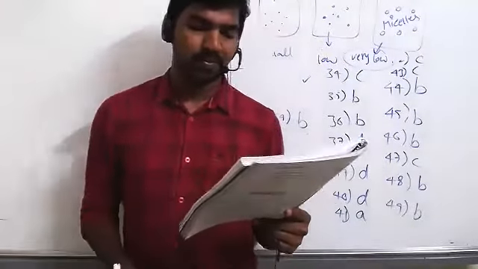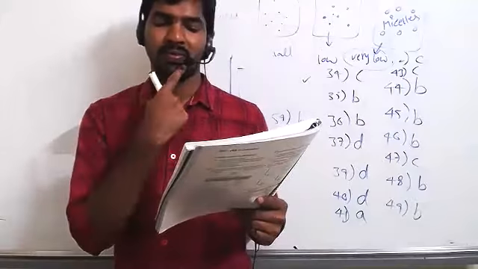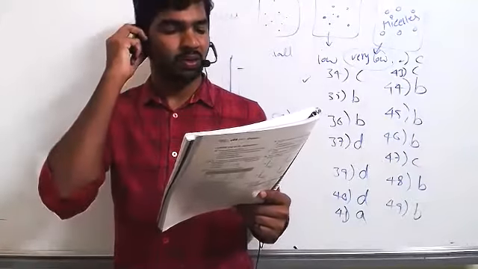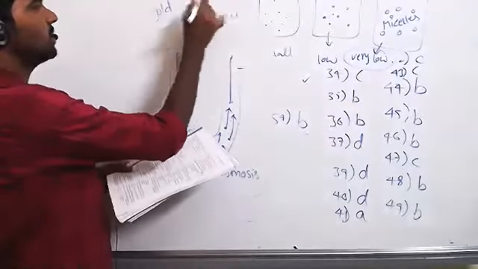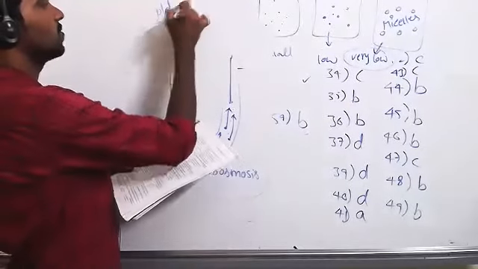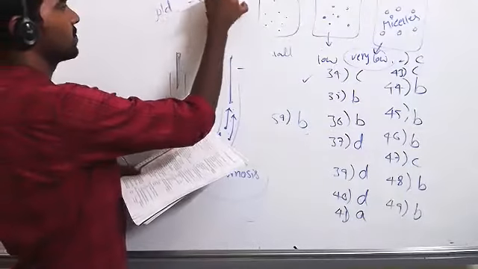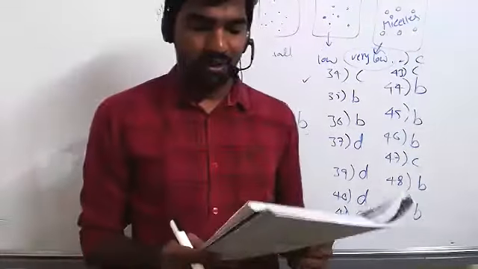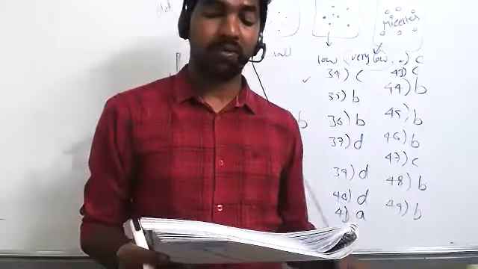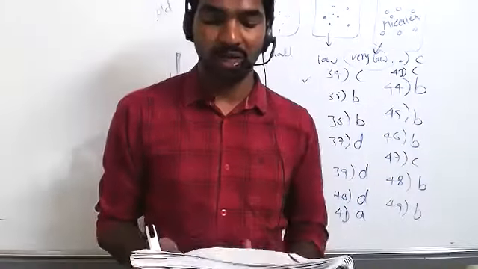Which of the following is the most effective in the coagulation of gold sol? Gold sol is a negative sol. Metal sols, mostly gold sol, not metal hydroxide; only gold sol and sulfur sol come under negative sols. Which of the following is the most effective in the coagulation of gold sol? Choose the correct option.